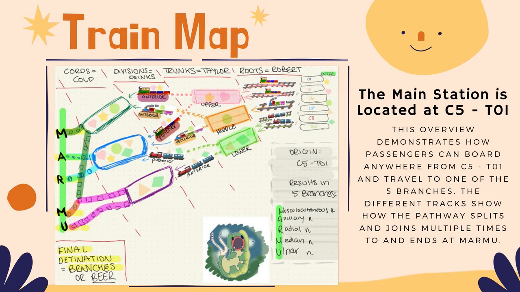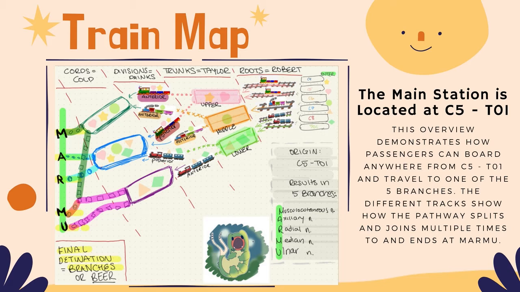Here is the train map, or an overview of the brachial plexus network. To ride, one must first start at the roots, and a passenger can enter anywhere from C5 to T1, and then the first stop is at the trunks. So C5 and C6 merge into the upper trunk, and C7 becomes the middle trunk, and C8 and T1 merge into the lower trunk. Each trunk then divides into an anterior and posterior division, which results in one of three cords, either the lateral, posterior, or medial. Each cord goes on to become one of the five branches.